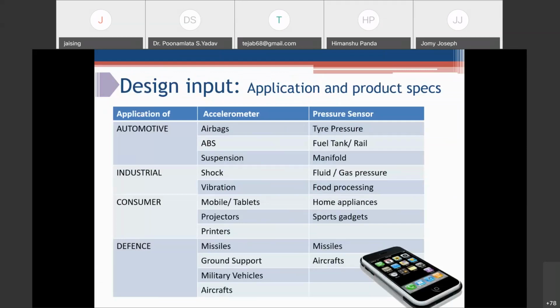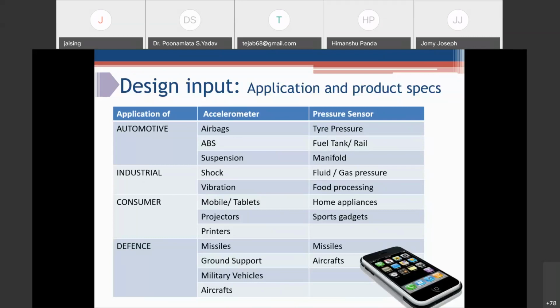So design inputs. For example, the first thing is the application and product specification. Talk about automotive applications, where you have to design airbags. Then you have applications like ABS sensor, suspension sensor. Then you want to develop pressure sensors. Pressure sensors can be used for tire pressure, fuel tank, rail pressure monitoring, or manifold pressure monitoring. So every specification will differ.